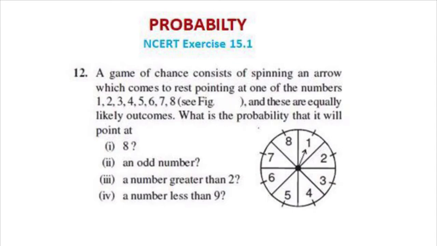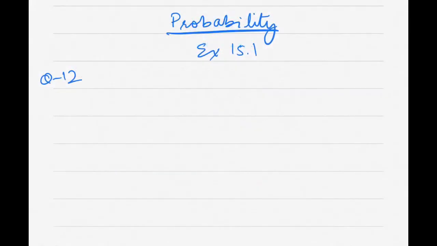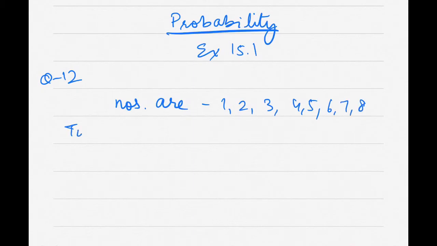So now let's find out the data. Data is numbers, right? So numbers are 1 2 3 4 5 6 7 and 8. So I can say total numbers are 8, I can count like that.